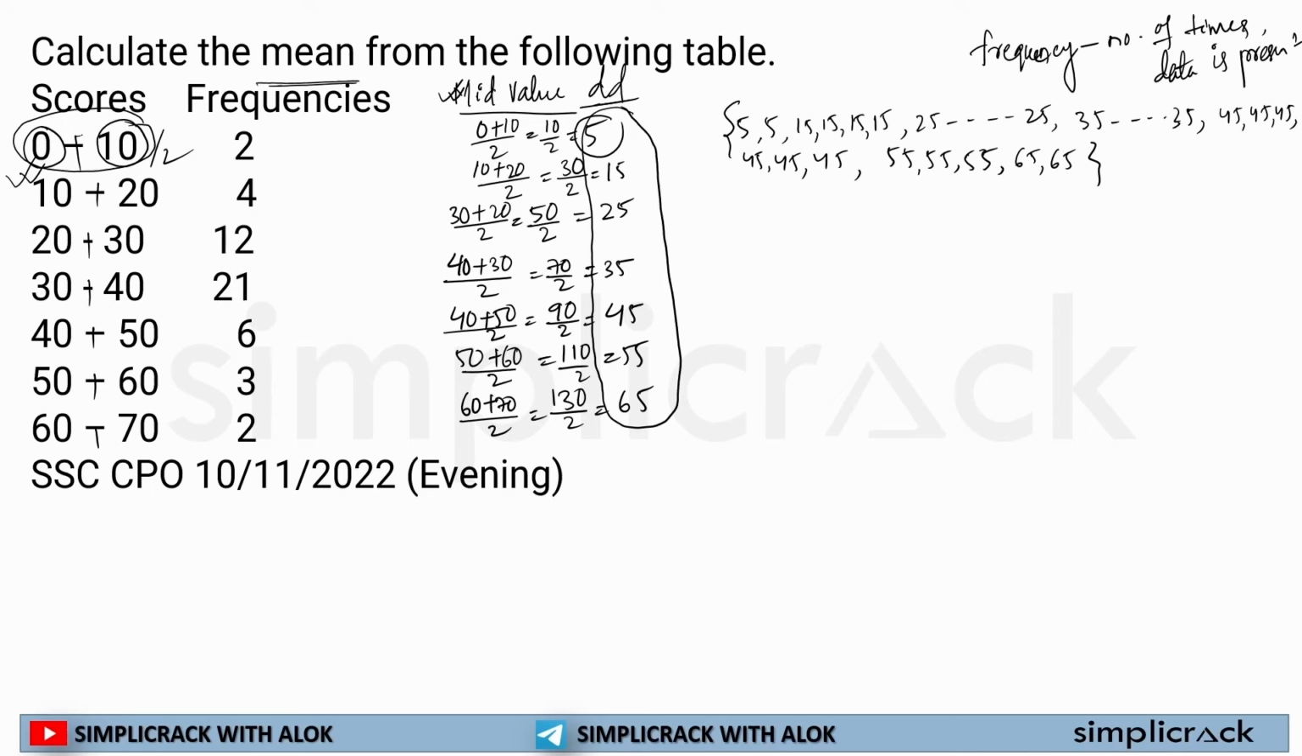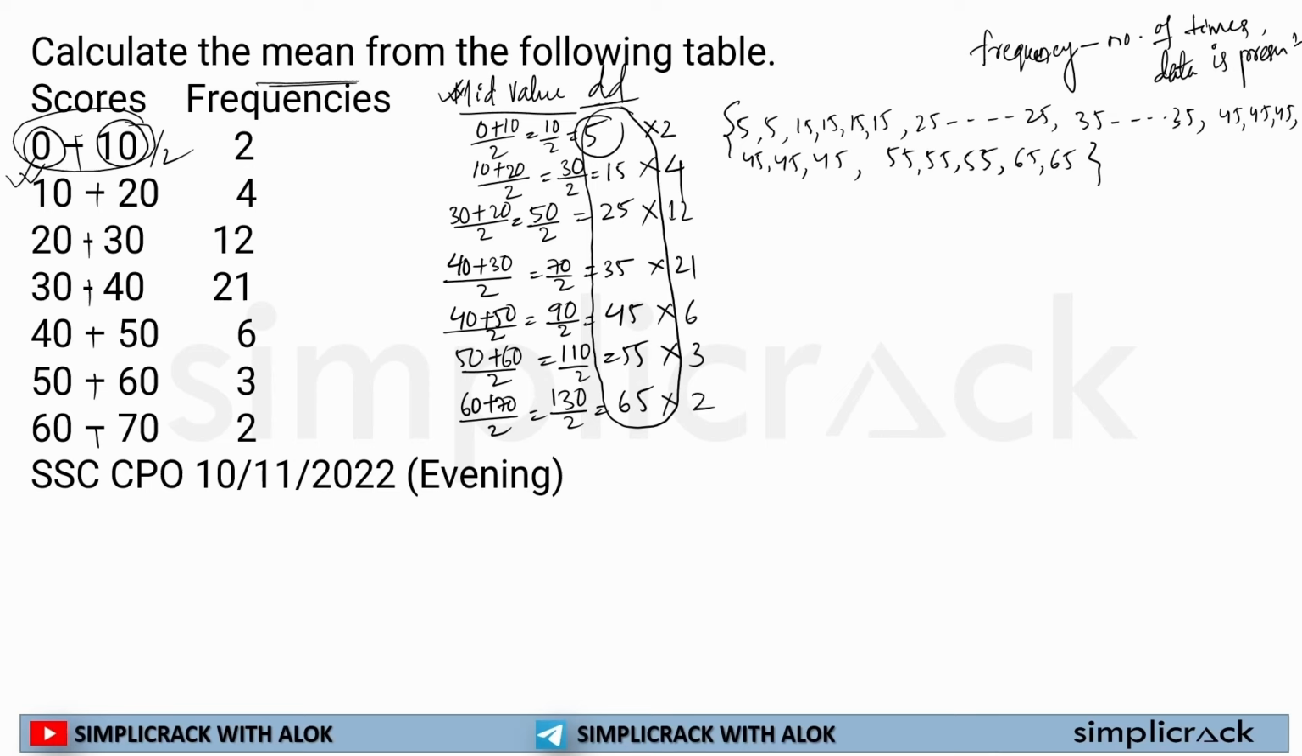So what I know from the mean, I know that I have to add all the things. So I have to add 5 plus 5, 15 4 times, then 25 12 times, then 35 21 times, 45 6 times. Or I can say if I have to add 5 twice, I can say 5 multiplied by 2, where 2 means the frequency. 15 multiplied by 4, the frequency. 25 multiplied by 12. 35 multiplied by 21. For 45 it is 6, for 55 it is 3, for 65 it is 2.